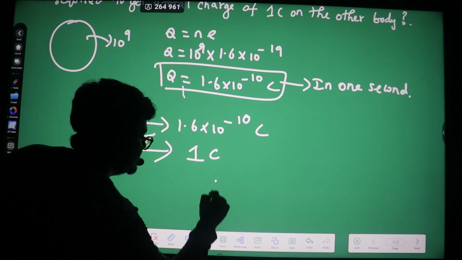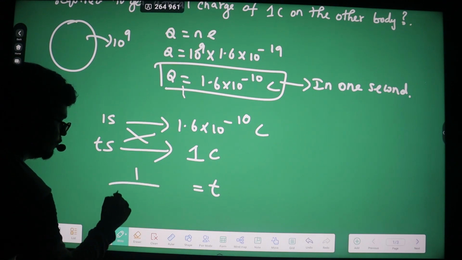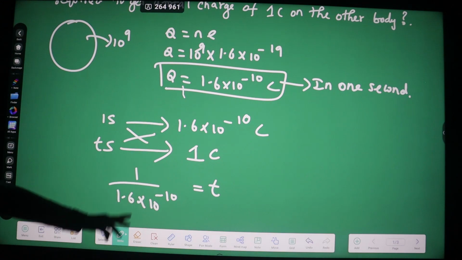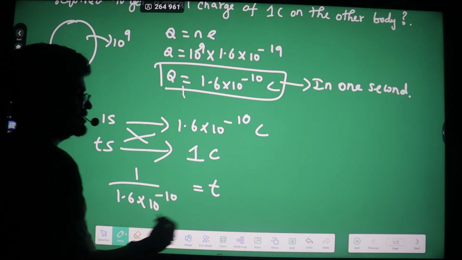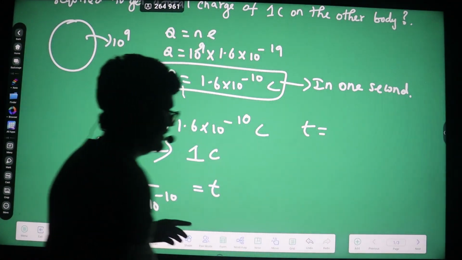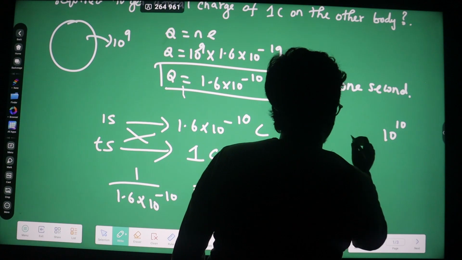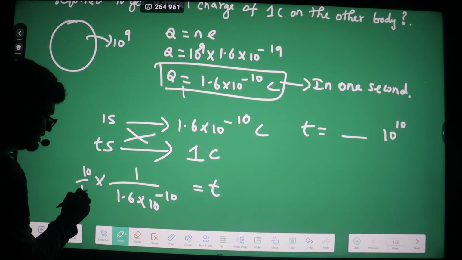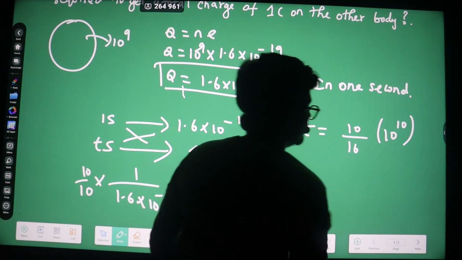Therefore I can write T is equal to 1 upon 1.6 into 10 to the power minus 10, right? Once it goes to the numerator, it will become 10 to the power plus 10. Here I am multiplying by 10 and dividing by 10. It will become 10 by 16, of 10 to the power 10.